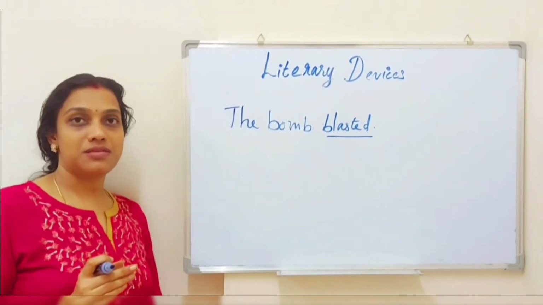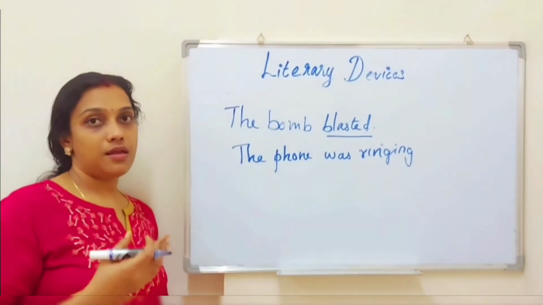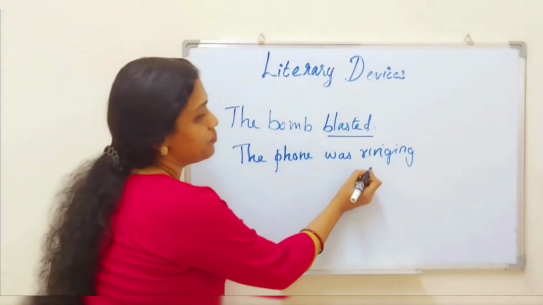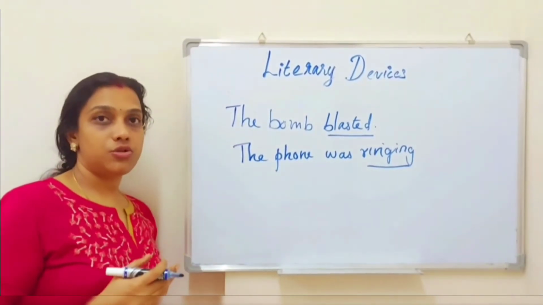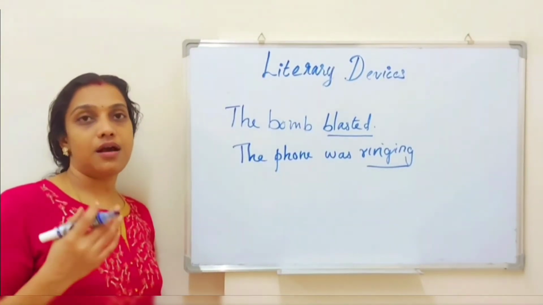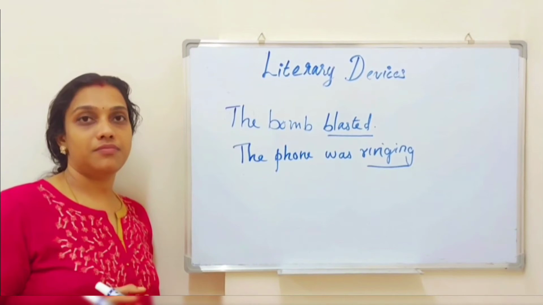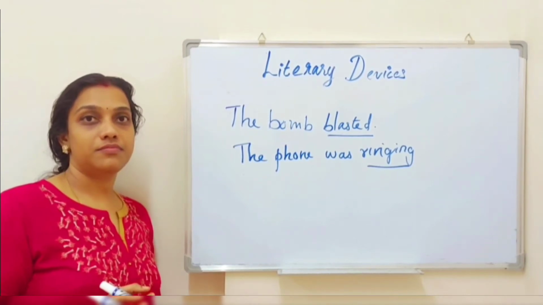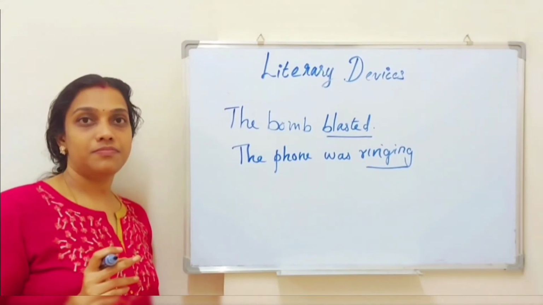Let us see some more examples. Our next example: the phone was ringing. Here, which is the onomatopoeia word? Ringing, or ring, is the word considered as onomatopoeia here. And let's see how the real sound of ringing is. Isn't it similar?